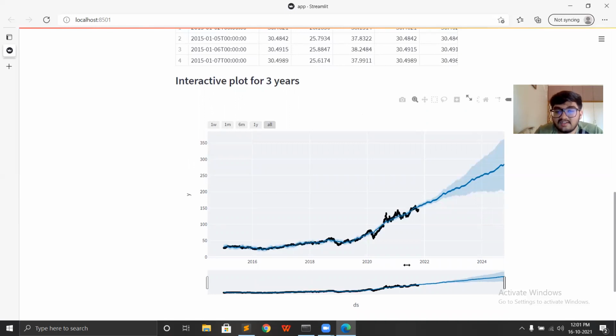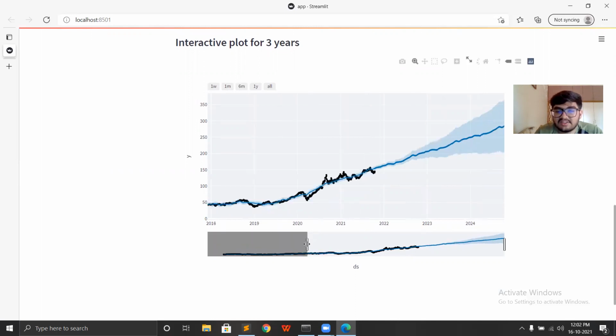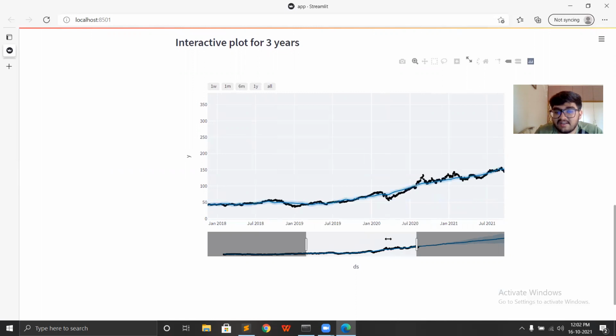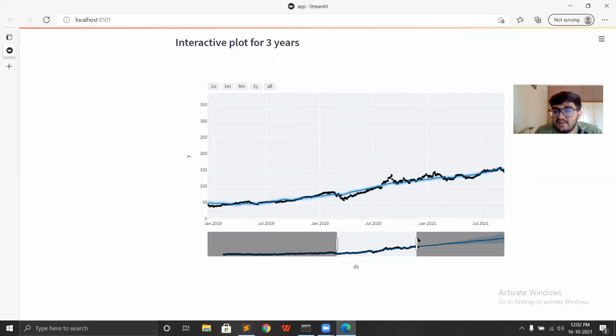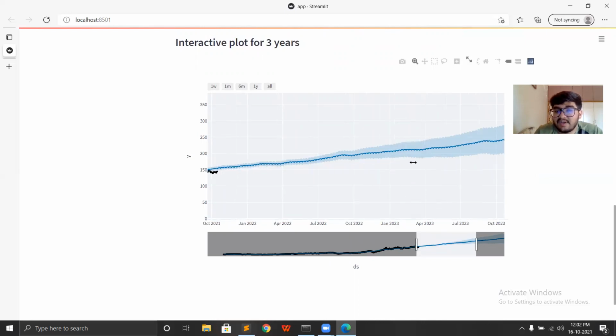And now, as we can see that we have selected 3 years from the slider, it shows us the interactive plot for 3 years. And here the black dots are the ones which indicate the original values which we used, and we can see that it is coming up to the end of 2022. So that's our current date right now. And once we go into the future, there are only blue dots, which are the predicted values, and we can see that Facebook Prophet has done a really good job in identifying the seasonalities and trends, and the actual value and the predicted value are almost the same. And we can see that these are the predicted values which Facebook Prophet is giving us as the output in the form of a data frame, and this plot is also interactive.